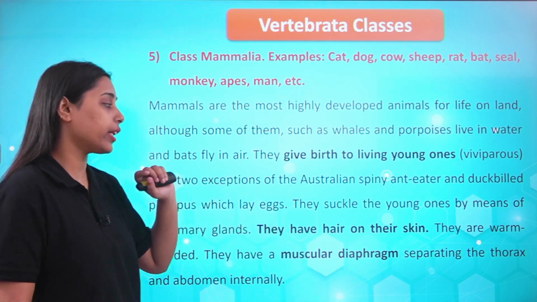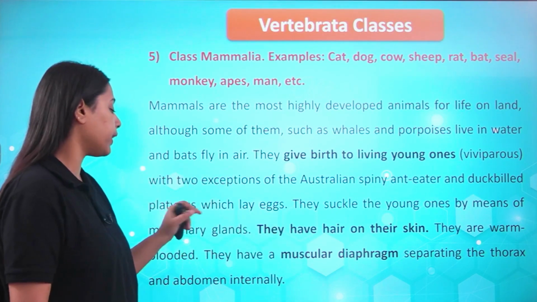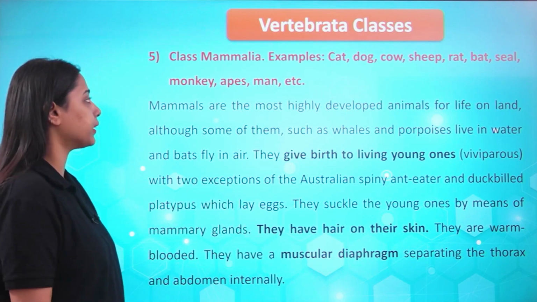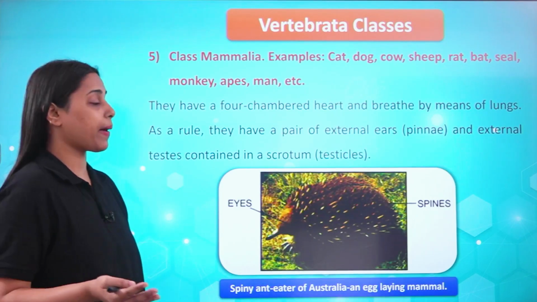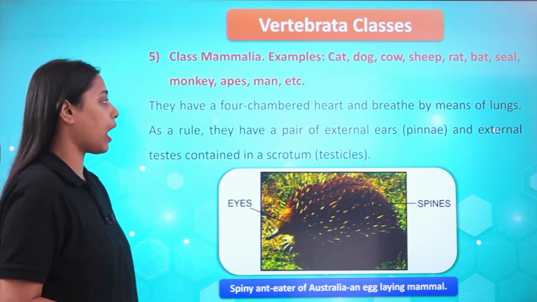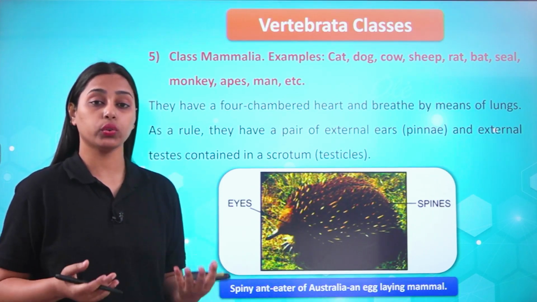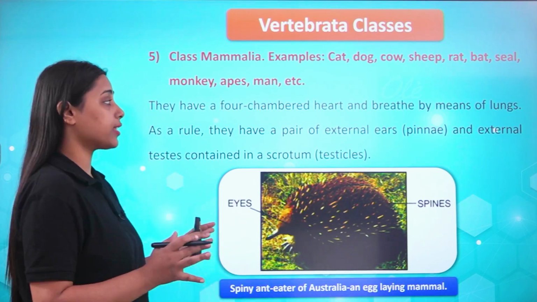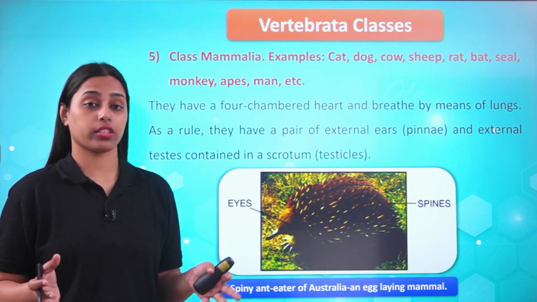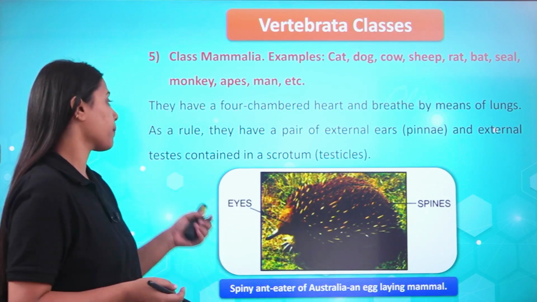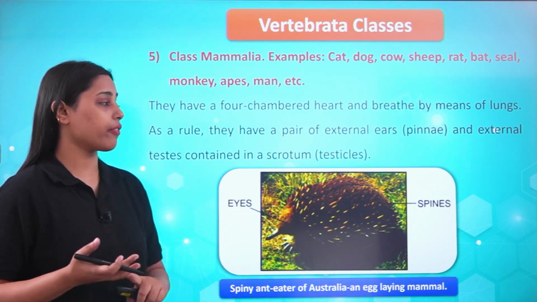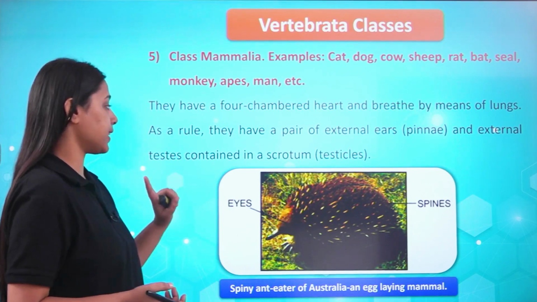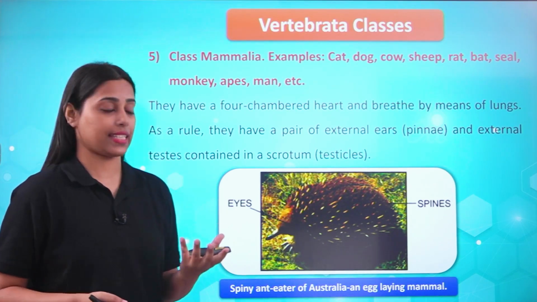They have hair on their skin, they are warm-blooded, and they have a muscular diaphragm separating the thorax and abdomen internally. Just like birds, they also respire through lungs and they have a 4-chamber heart. So the heart is divided into 2 auricles and 2 ventricles. We will deal with the physiology of organ systems and different physiological processes in our next lesson. As a rule, they have a pair of external ears known as pinna, and external testes contained in a scrotum.